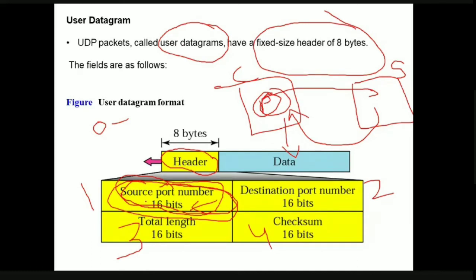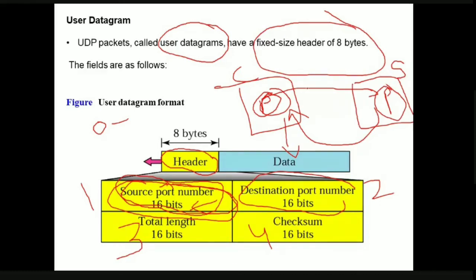Next, the second one is the destination port number. The destination port number is the port number used by the process which is running on the destination host. So here we have another process, right? This is the destination port number. It also has 16 bits. If the destination host is the server, then the port number will again be a well-known port number. If the destination host is the client, then the port number will again be a temporary port number.